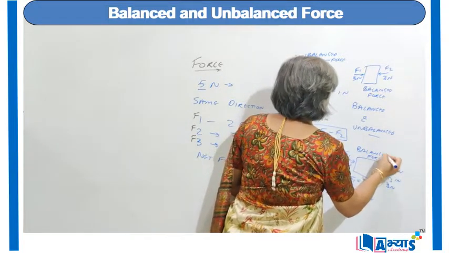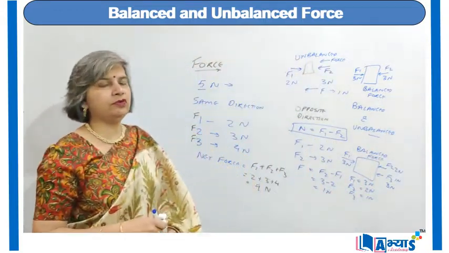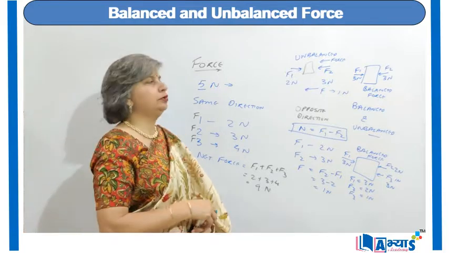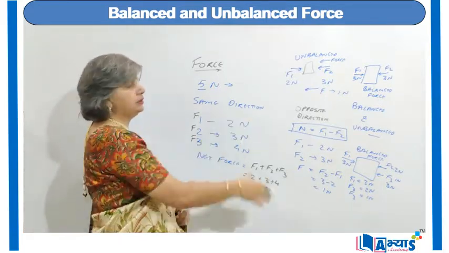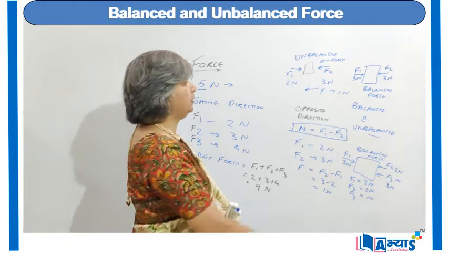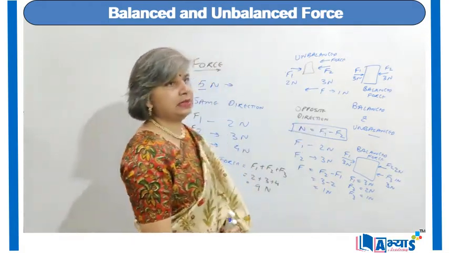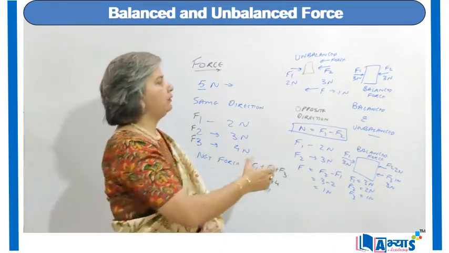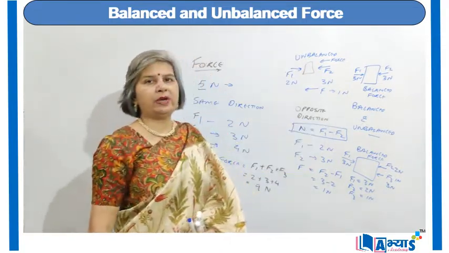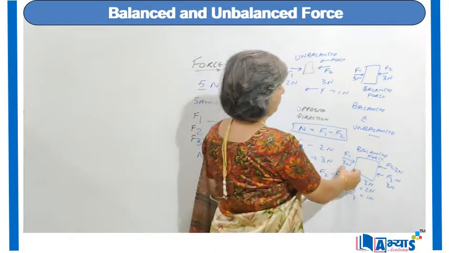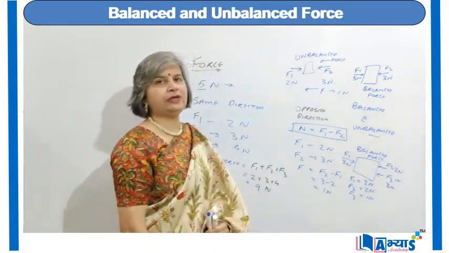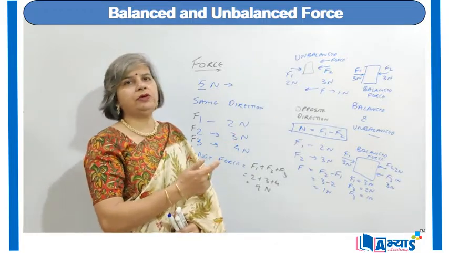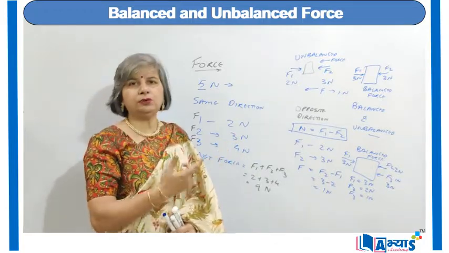Whenever we have to analyze whether the forces are balanced or not, we will find the resultant force using the concept of forces in the same direction and forces in the opposite direction. All the forces in the same direction are added up to find the resultant force, and when they are in the opposite direction we subtract them. As in this case, F1 is in one direction and F2 and F3 are in the other direction, so we added F2 and F3, 1 newton and 2 newton, which is equal to 3 newton.